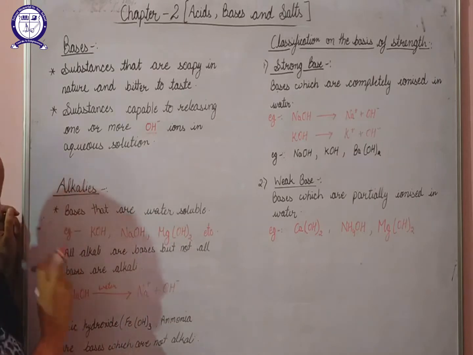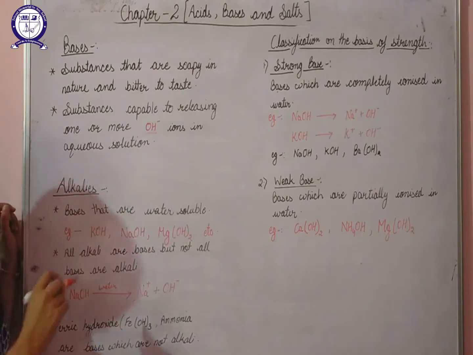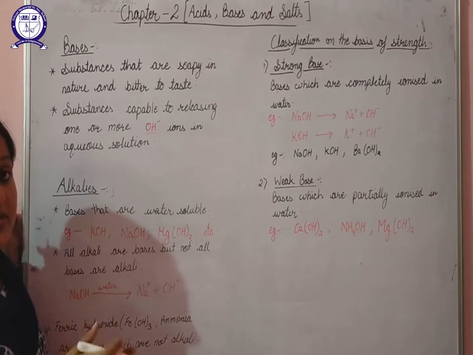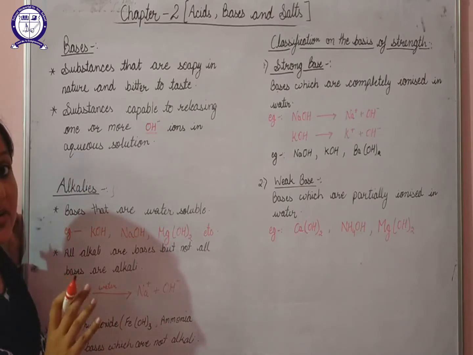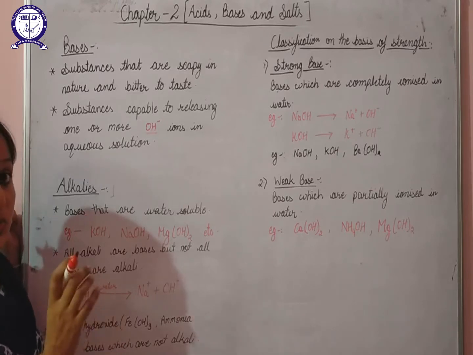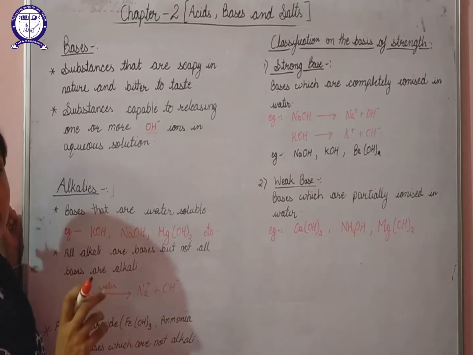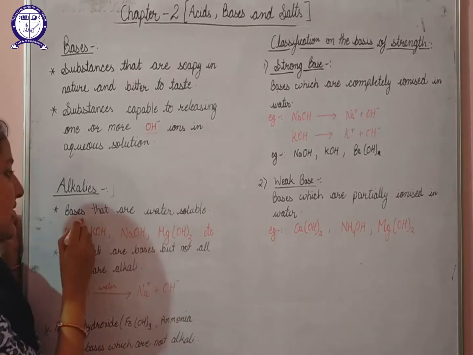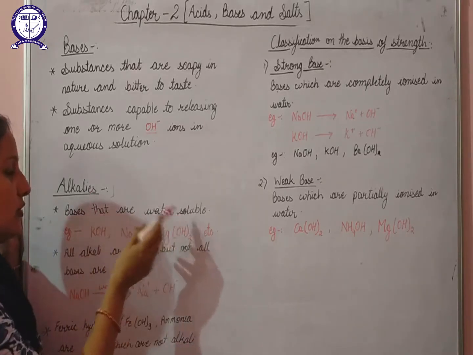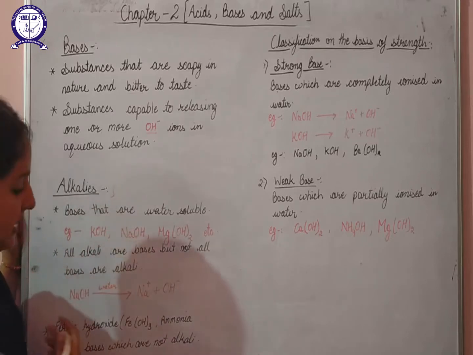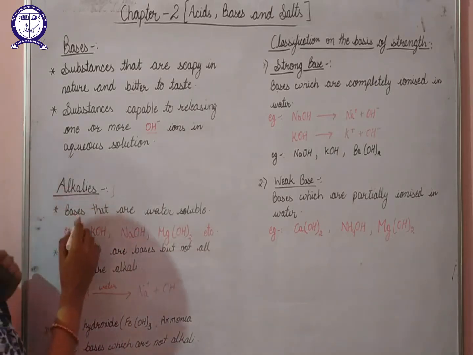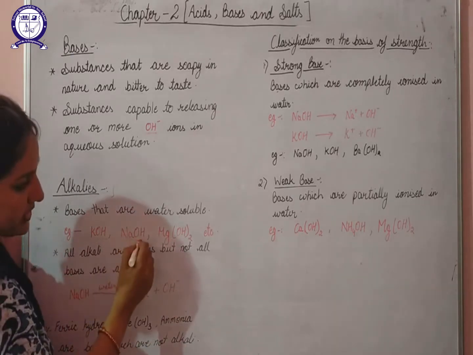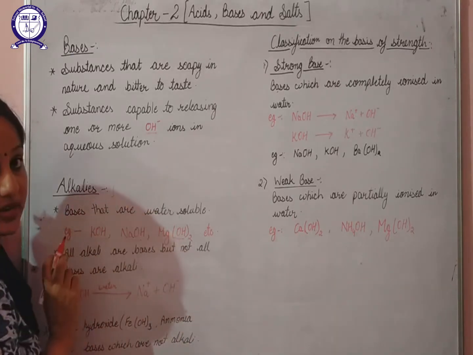Now next is alkalis. What are alkalis? Alkalis are a type of base only. Now all the bases that we have are not water soluble. So the bases that are soluble in water are considered as alkalis. For example, potassium hydroxide, sodium hydroxide, magnesium hydroxide.